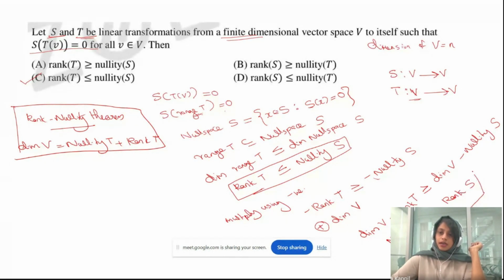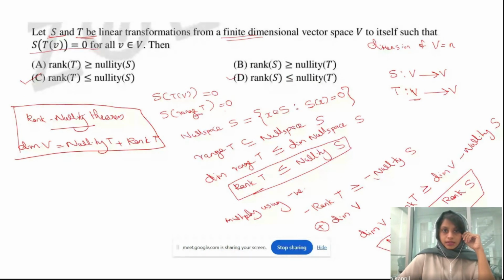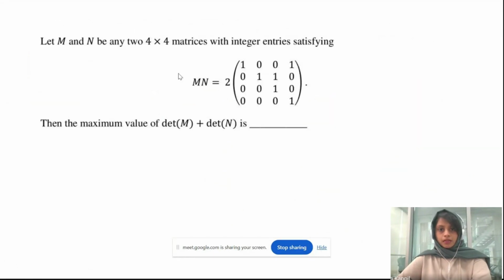So this is the other inequality that I have. Nullity of T greater than or equal to rank of S. So the only options will be C and D. Okay, so these are the correct answers. Now let's look at the next problem.